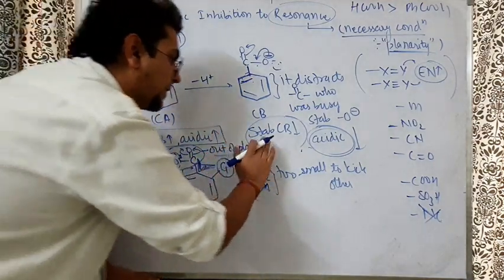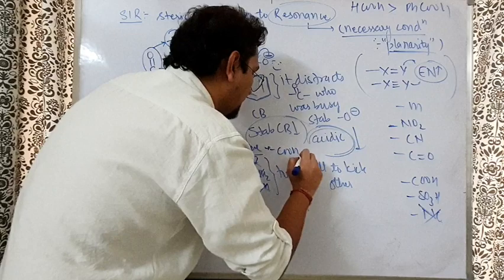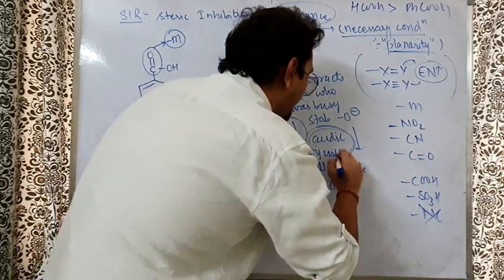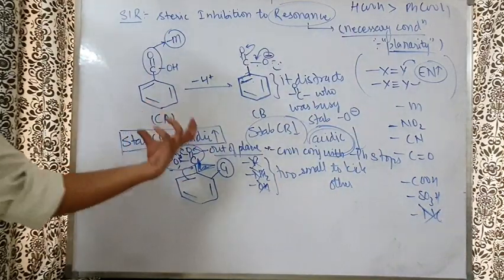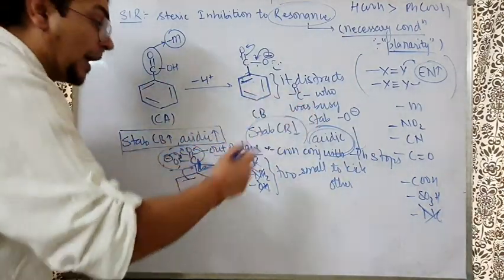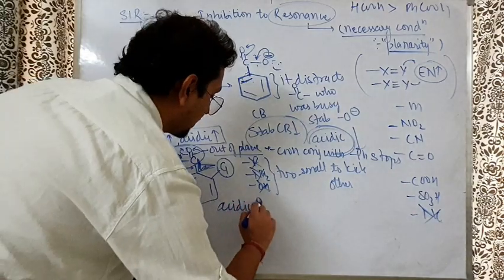Because of this going out of plane, what happens? The COOH conjugation with the benzene ring stops. As a result, what happens? As a result, the acidic nature increases.